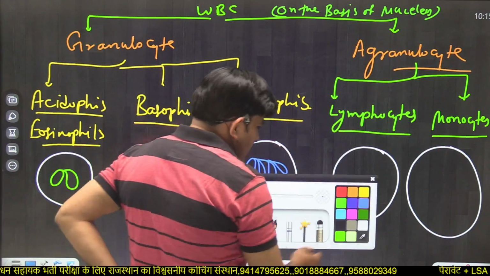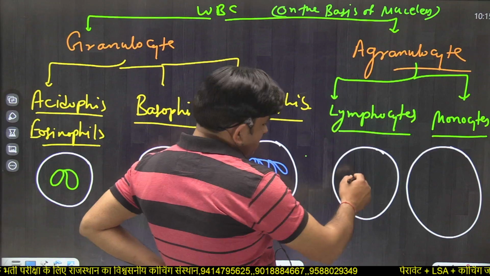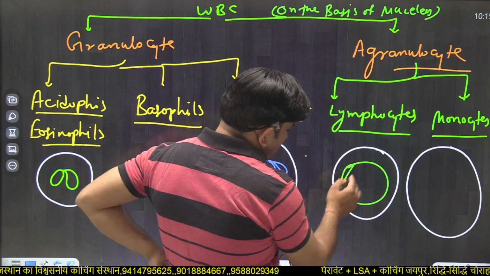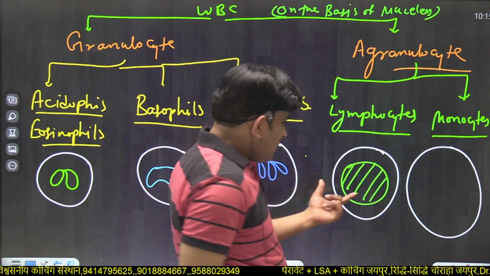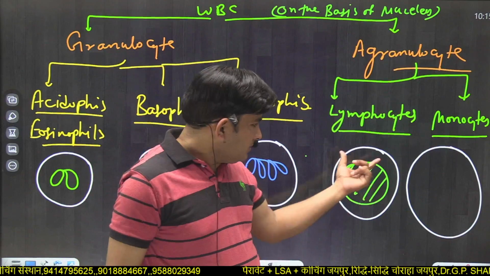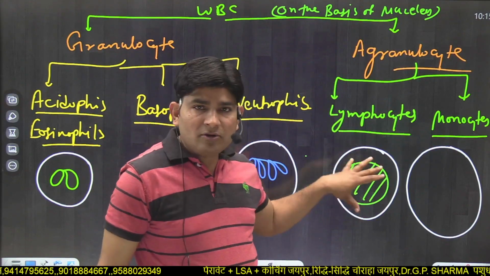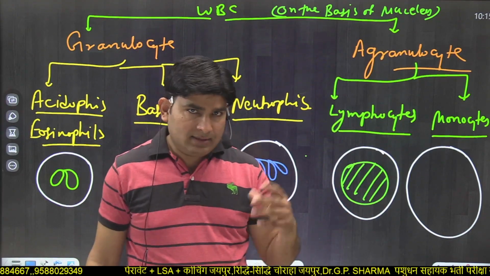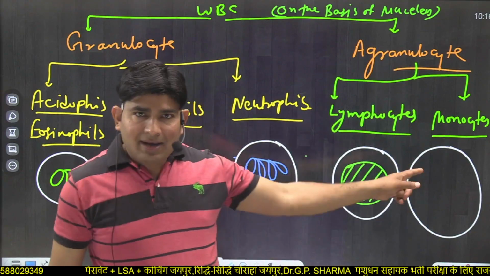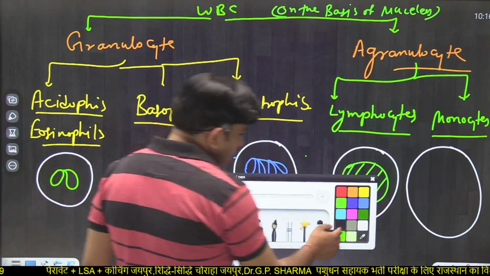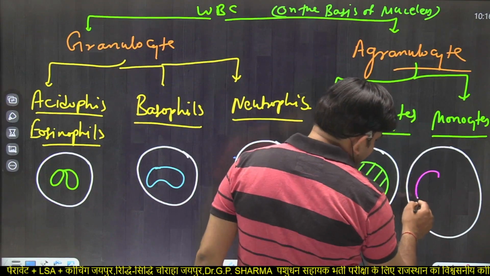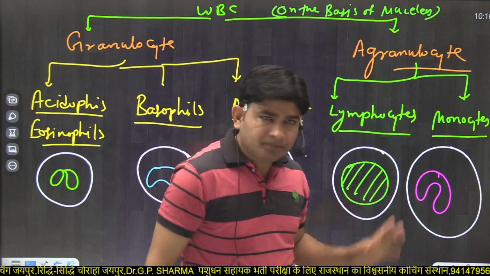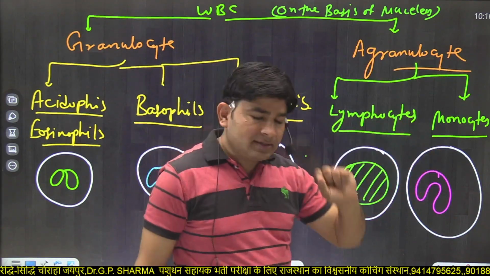Now lymphocytes. In lymphocytes, the nucleus is large in proportion to the cell, and most of the cytoplasm is covered by the nucleus, meaning the nucleus is greater or larger. Now the last is monocyte, and monocyte has a nucleus like a horseshoe shape. Monocytes are the largest WBC.